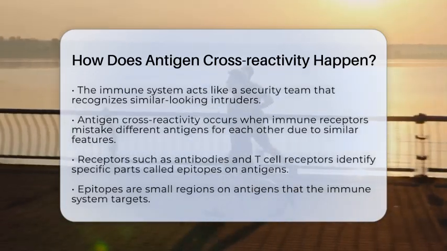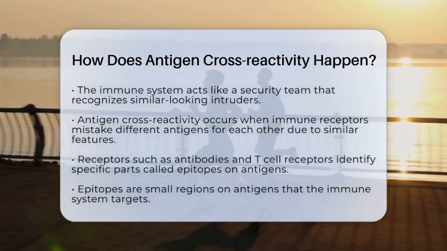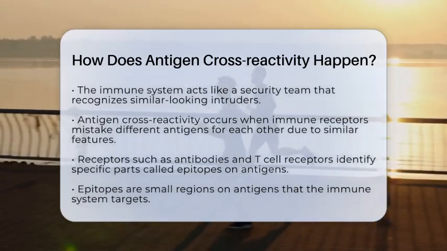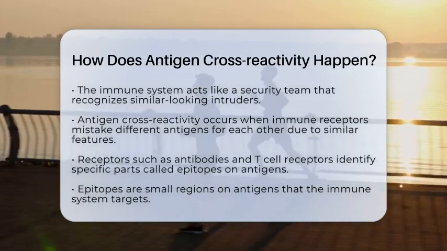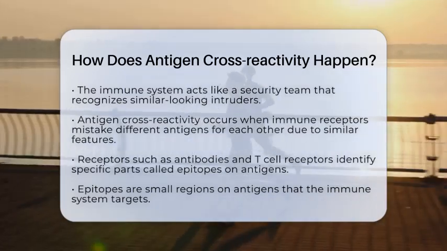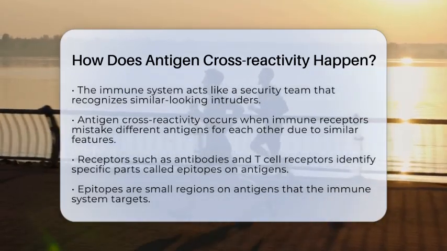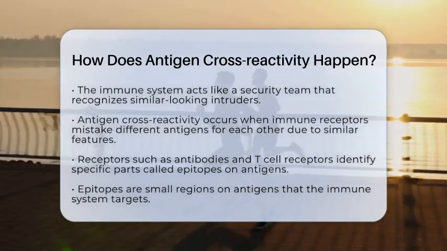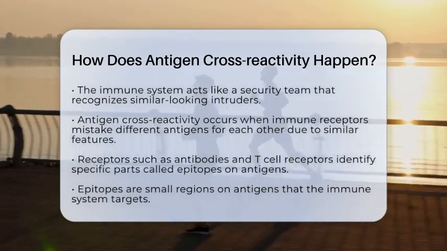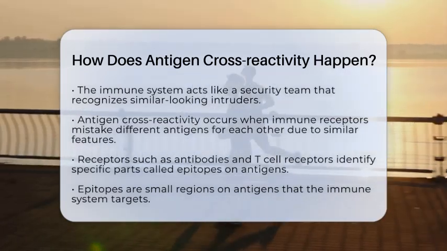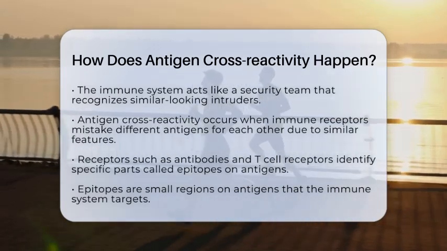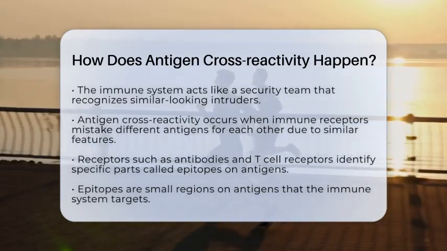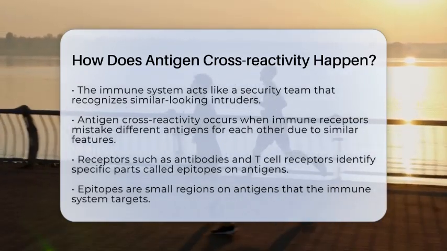When the immune system encounters an antigen, it uses special receptors like antibodies or T-cell receptors to identify specific parts called epitopes. These epitopes are tiny regions on the antigen that the immune system targets. If two different antigens have epitopes that look alike in shape or chemical makeup, the immune receptors might mistake one for the other. This means that antibodies or T-cells designed for one antigen can also bind to a different one